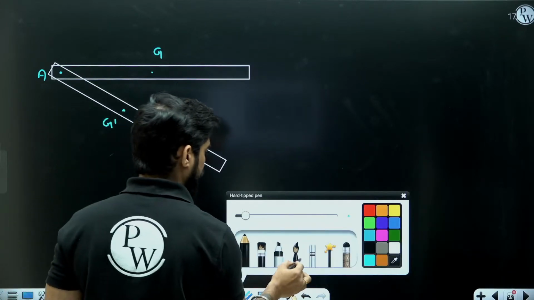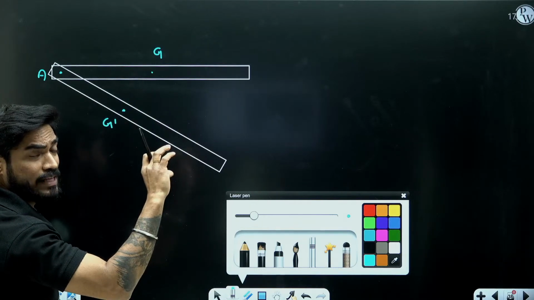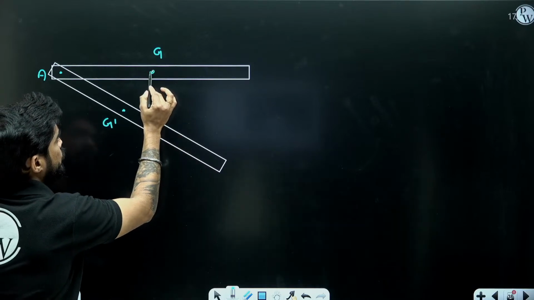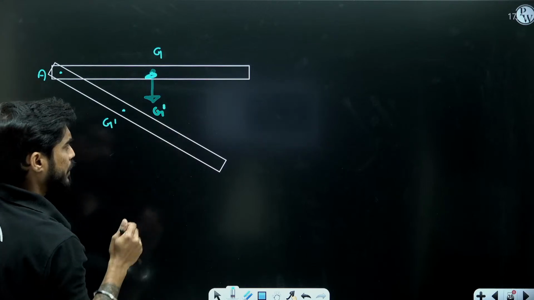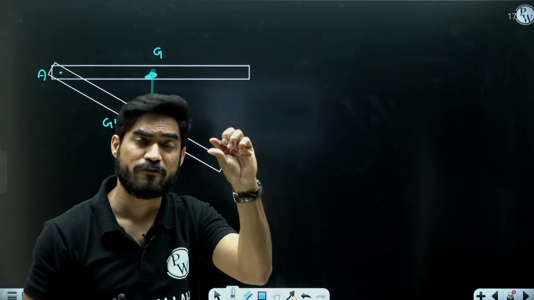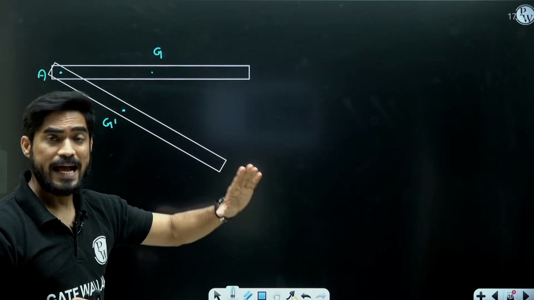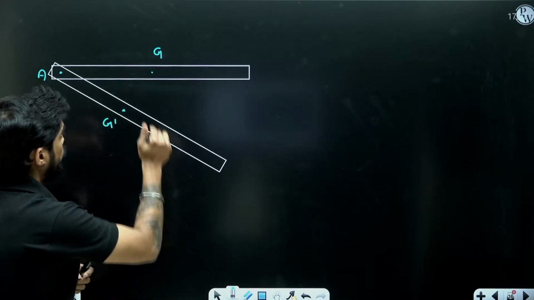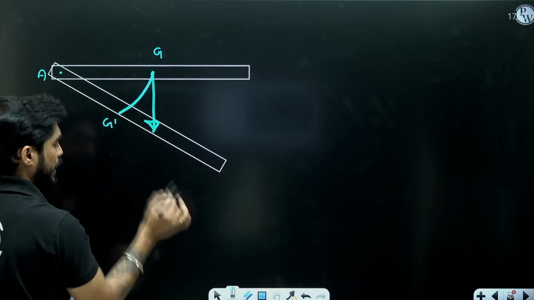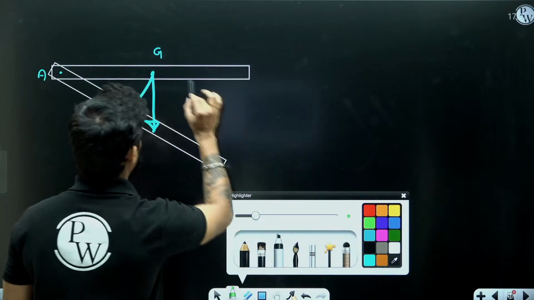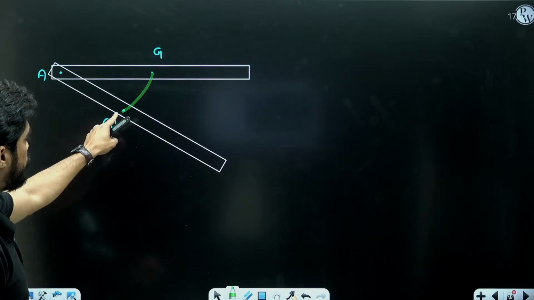Now understand beta, it is not deflection of beam. In deflection of beam, we assume that deflection is very small. So if G is initially here, finally G is here. In deflection of beams, we assume very small deflection. But this is not deflection. This is motion, and it is a very large deflection. So don't consider G dash below G. G dash will be here. See, the motion will be like this. Rotational motion. So G dash will come here.